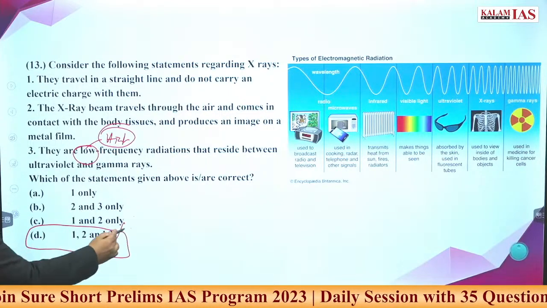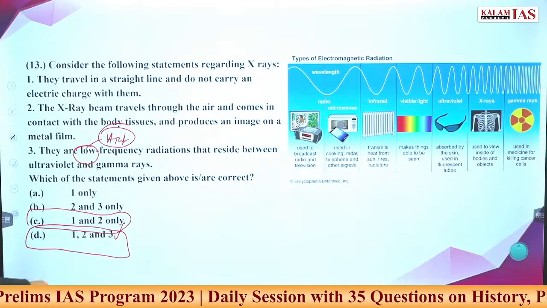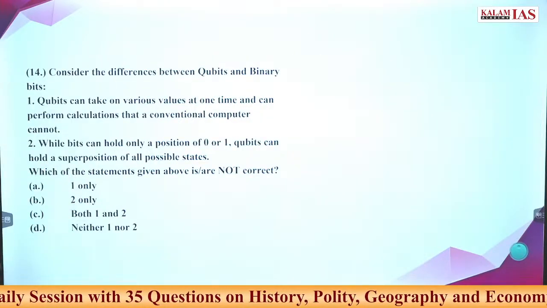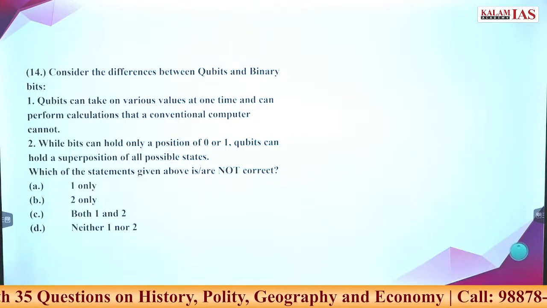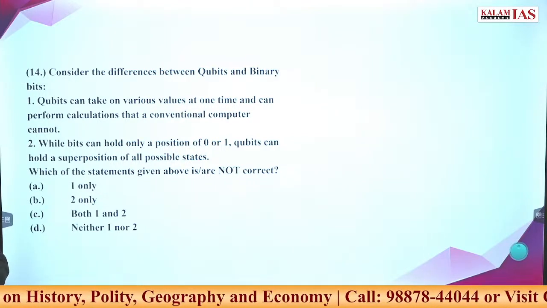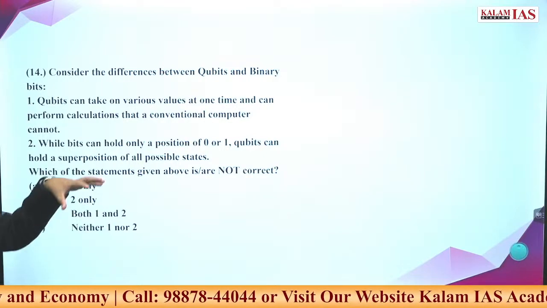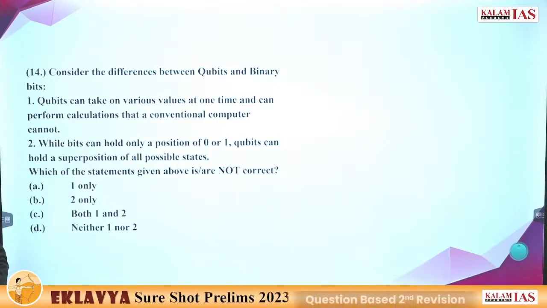So the answer can be 1 and 2 only. Go ahead. High and low is a little subjective. That answer is a little controversial. Anyway, understand that it lies between ultraviolet and gamma rays.